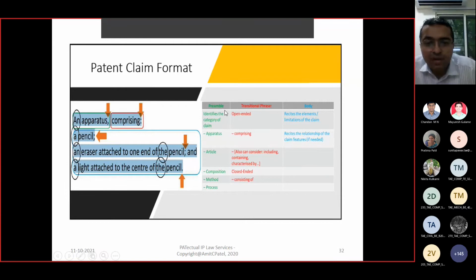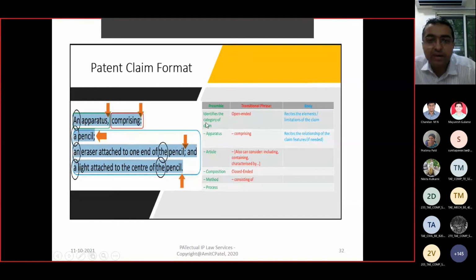Now look at that preamble. This identifies the category of the claim, whether it is an apparatus, article, composition, method or process. So with an apparatus, we come to know that this is related to a product patent. Apparatus, product, process, like that. Okay, this is product.